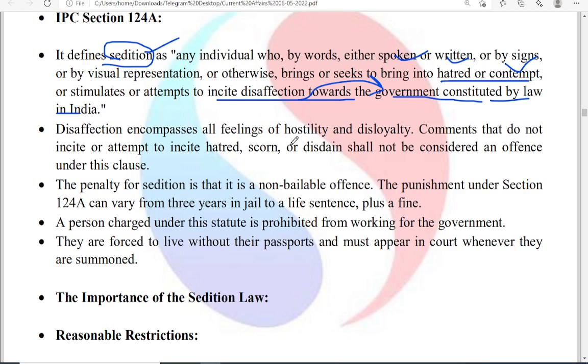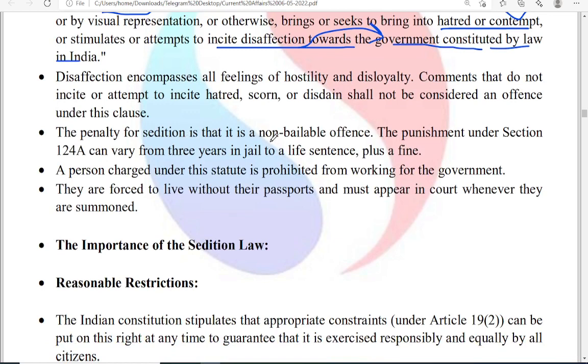Disaffection encompasses all feelings of hostility and disloyalty. So comments that do not incite or attempt to incite hatred shall not be considered an offence. Sedition is a non-bailable offence. First of all, it is non-bailable, and the punishment can be from 3 years to a life sentence.